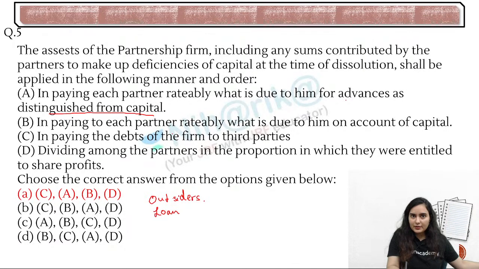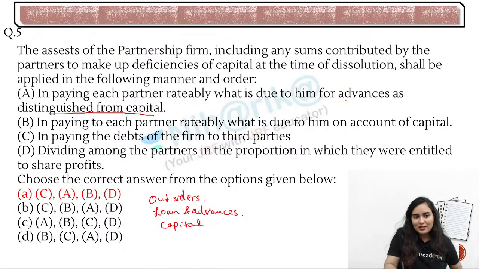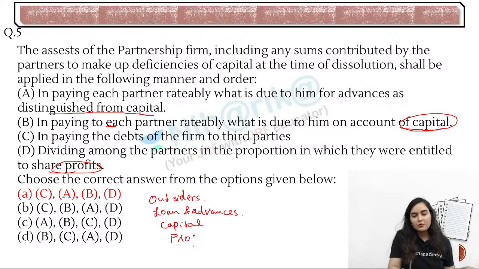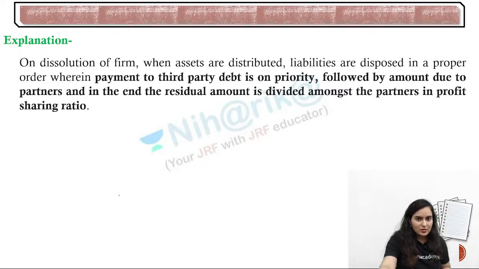That means you can say loans and advances given to the company, that will be settled with the partners, among the partners. Then after that, the third one will be the capital, right? Then we will be paying to each partner relatively what is due to them on account of the capital. And after that, if anything will be left, then that profit will be distributed among us partners. Simple. This was pretty simple, just logical. You have done liquidators accounts as well. Okay, liquidators accounts. So this is similar to that one.